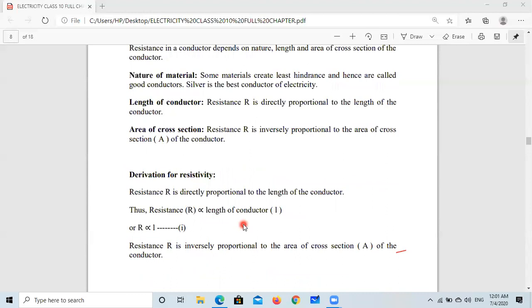Now we are going to discuss resistivity. This is one of the most important features of a conductor. Resistivity is the resistance associated with unit length, and this is fixed. As we have seen, resistance depends on length of conductor. So if we take 1 meter of silver and 2 meter of silver and 3 meter of silver, in each case the resistance will be different.